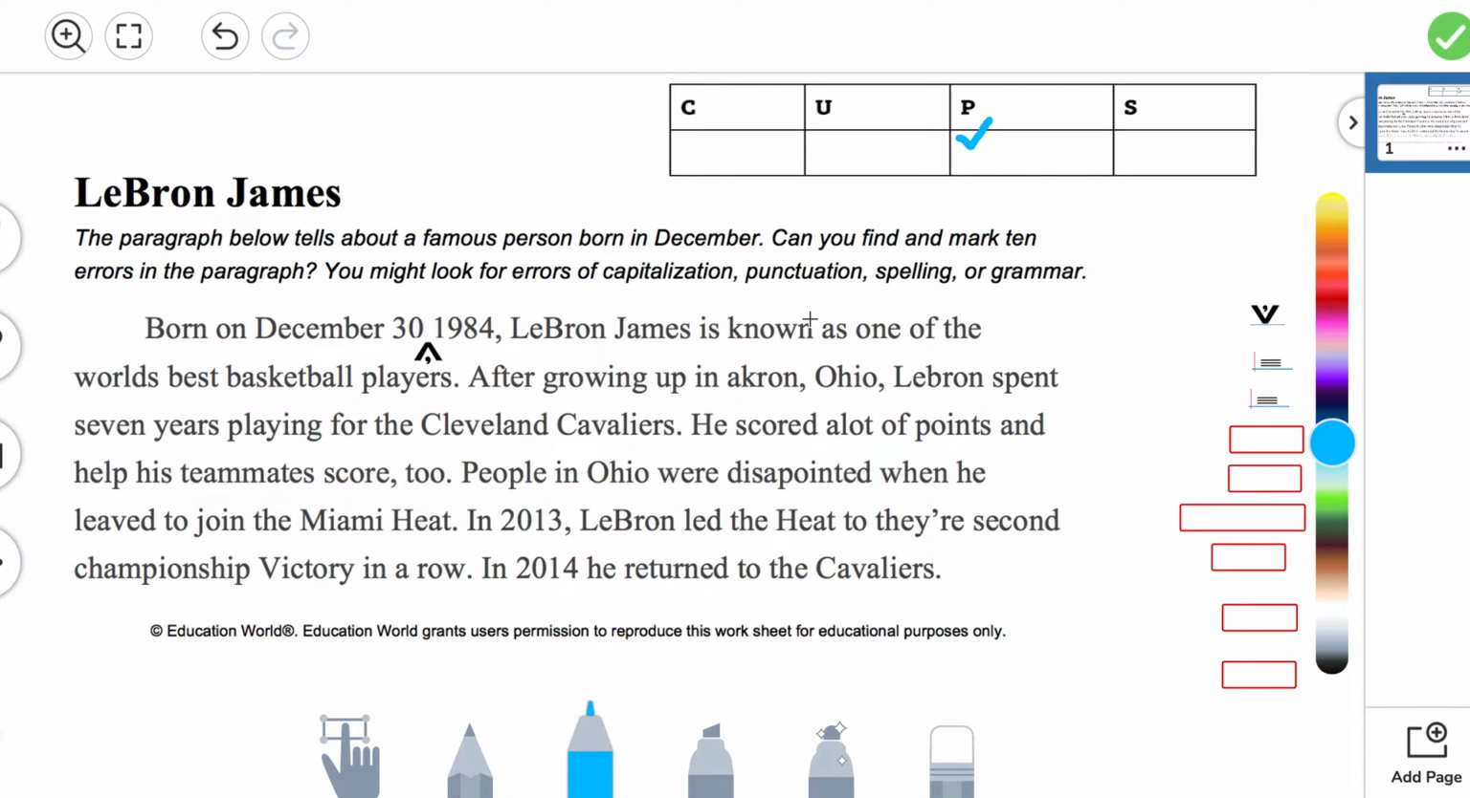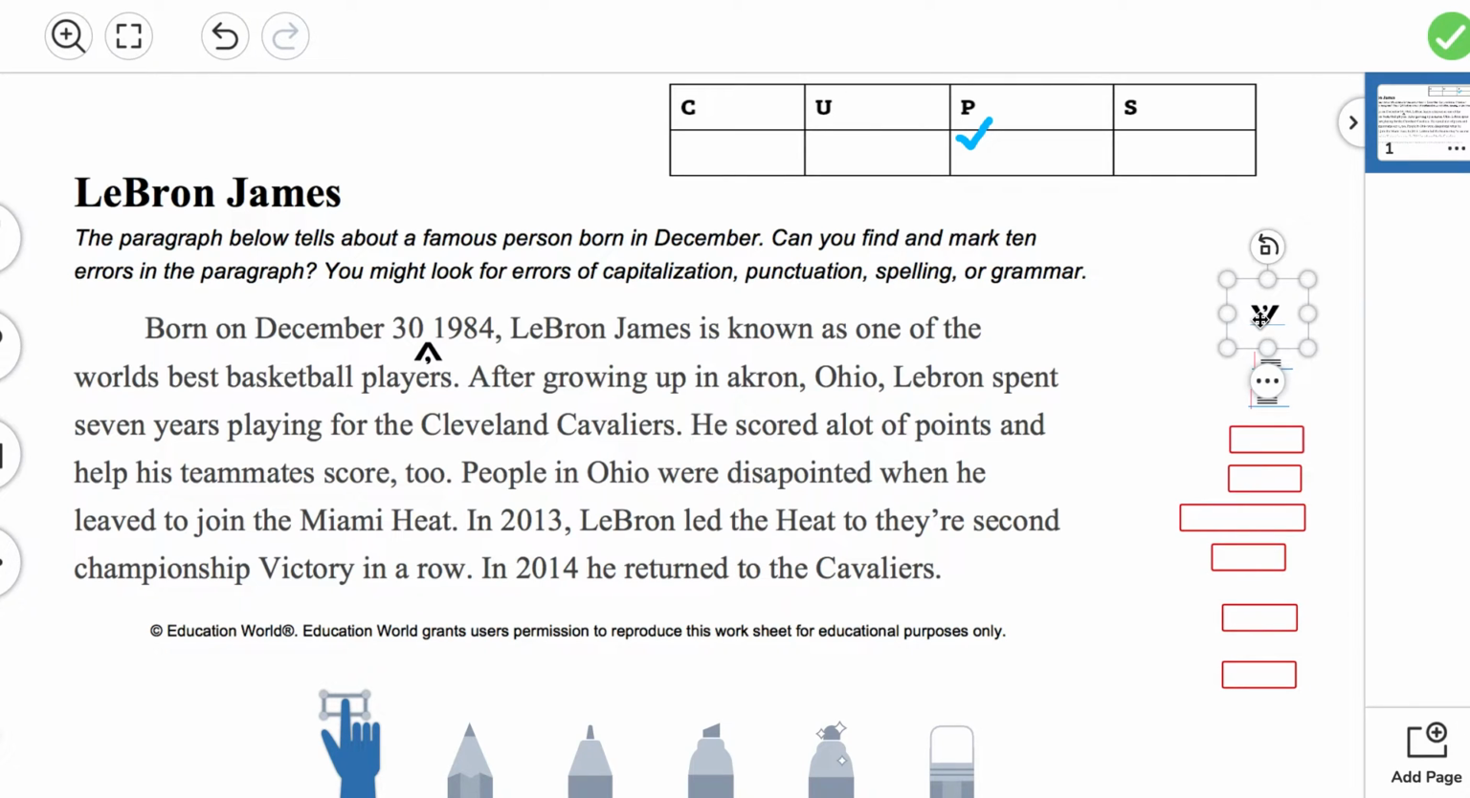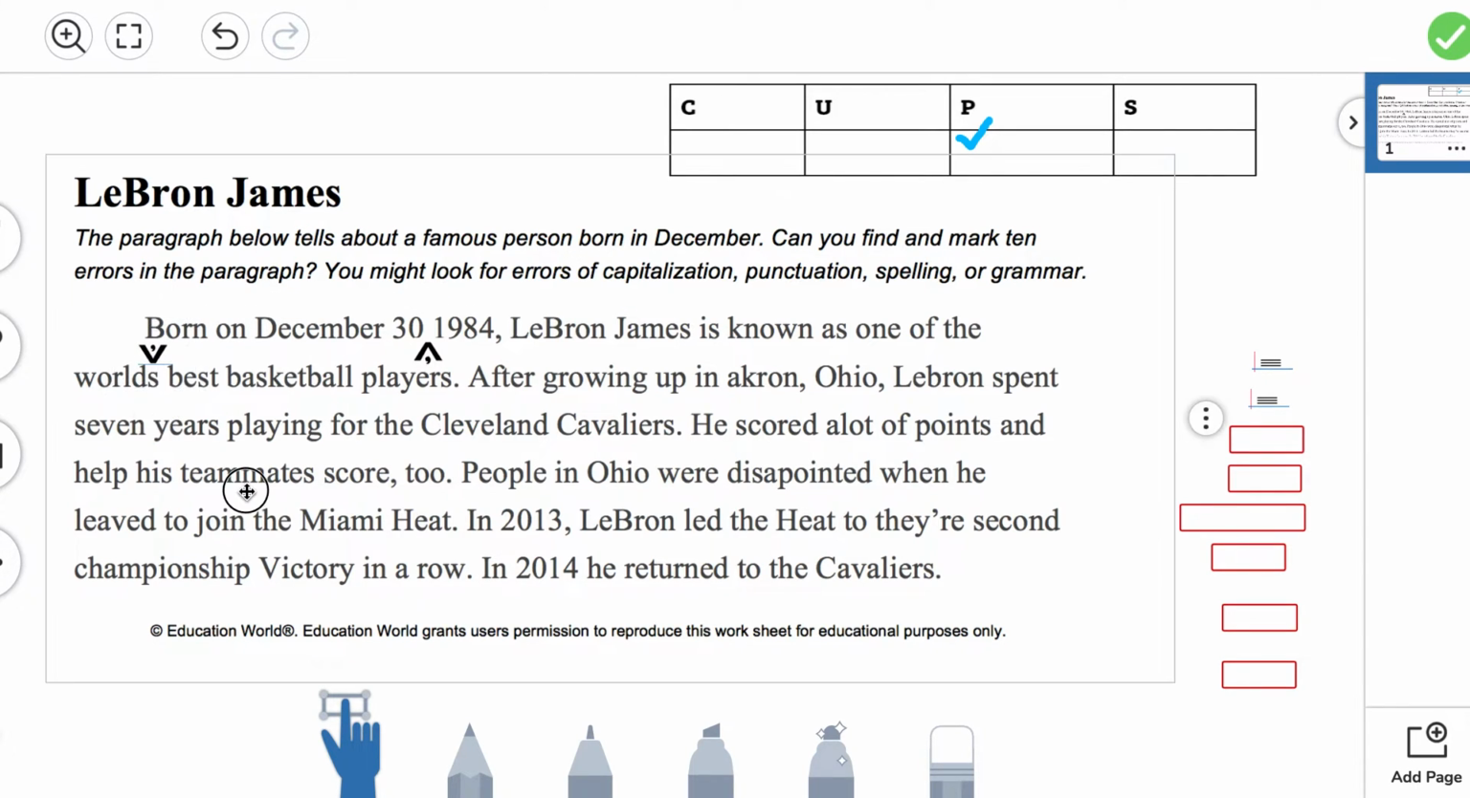Let's look at the rest of the paragraph. LeBron James is known as one of the world's best basketball players. Now we're going to add an apostrophe. So click on the little hand. We have to move this apostrophe. We're going to move it, what I do, you do, in between the D and the S. World's best basketball players. We're adding an apostrophe because it's missing one. It's talking about whose basketball players? The world's best basketball players. It's showing ownership and possession.